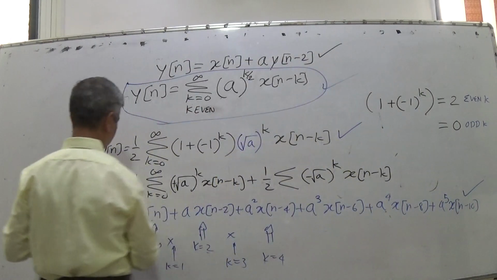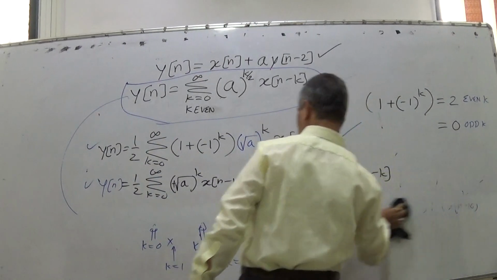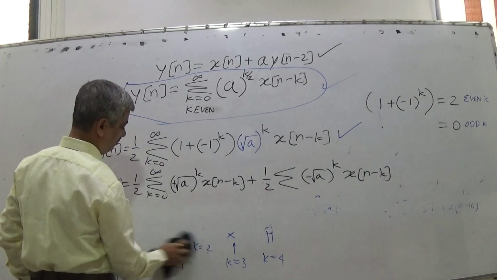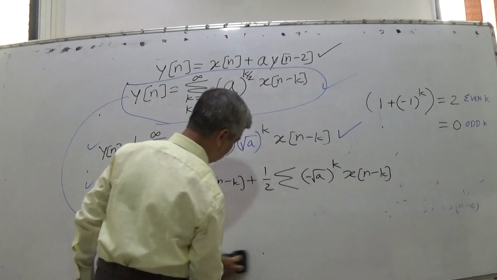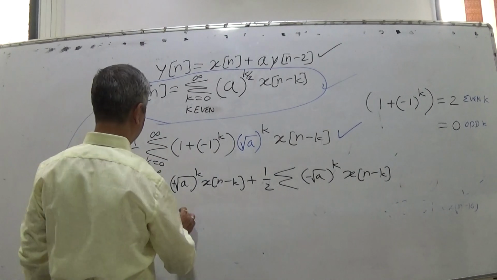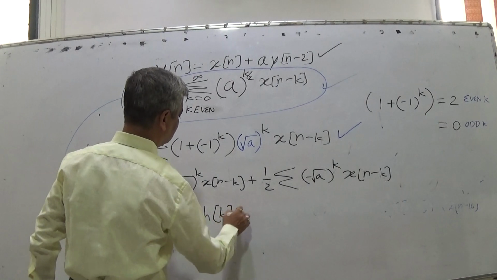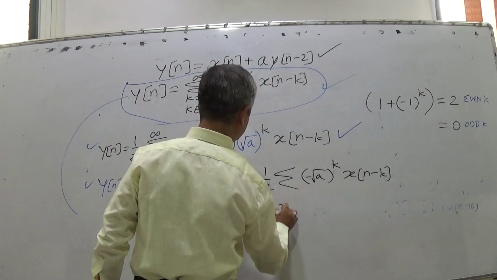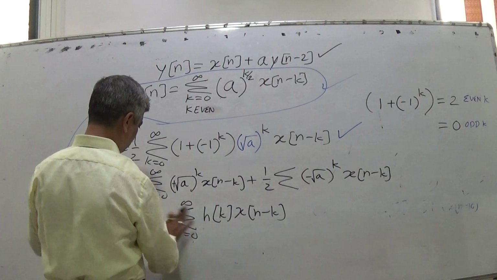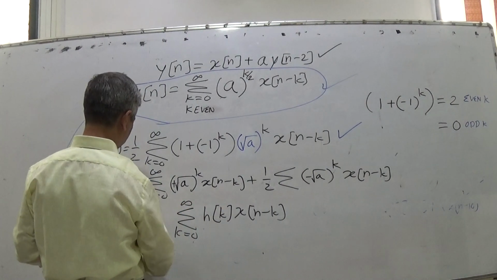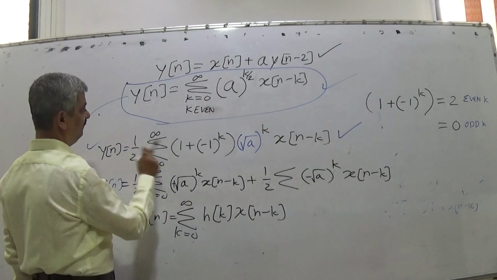So ultimately we need to convert it into this form. So what we want is this one. Finally, it must be expressed as hk x of n minus k, k equal to 0 to infinity. That's all. So nothing should be there. So y should be equal to... So hk is this one, half.